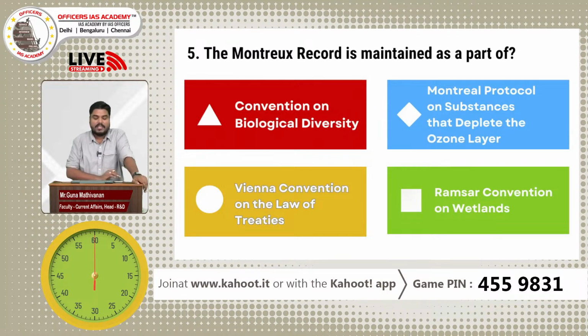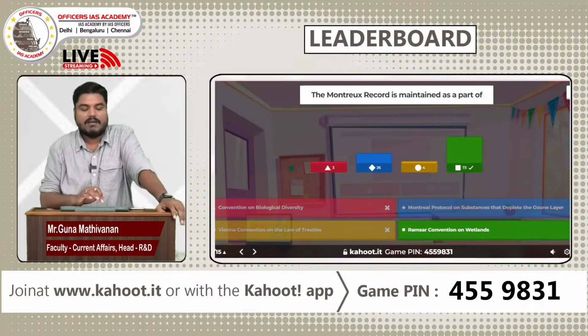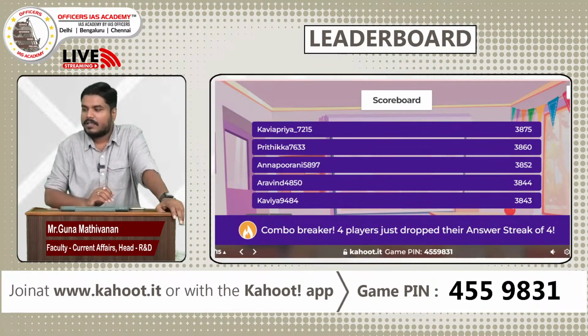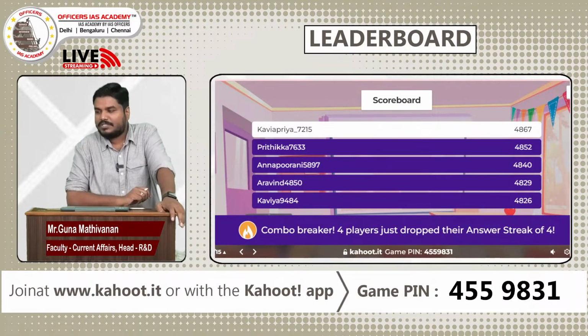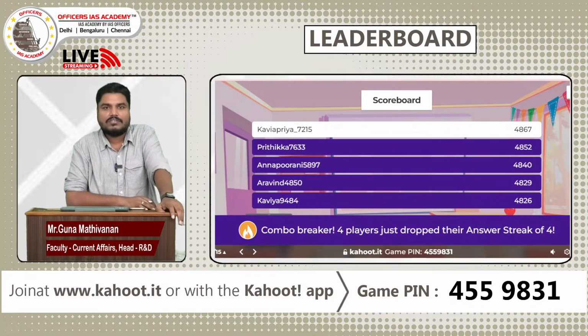So in India, Keoladeo National Park, which is in Rajasthan, and Loktak Lake in Manipur, these two wetlands are placed in the Montreux record. Okay. So this we have to know. So here the answer is D, Ramsar Convention on Wetlands. So almost 73 participants have chosen the right answer as per the poll result. Let's have a look at the leaderboard. So Kavya Priya 7215, you are in the first position, followed by Preetika, Annapurni, Aravind, Kavya. So congrats to all those who have got it correct.